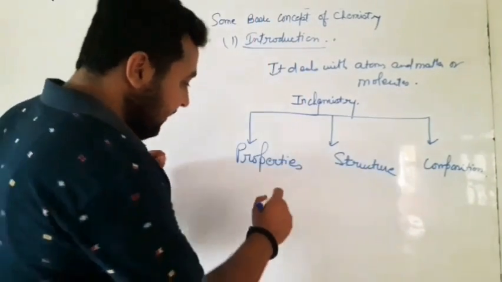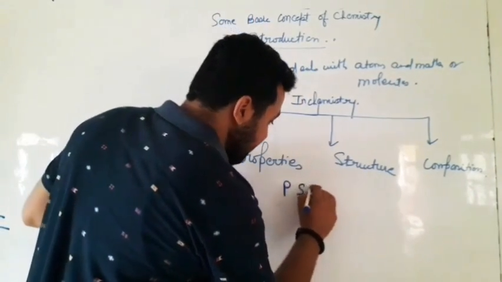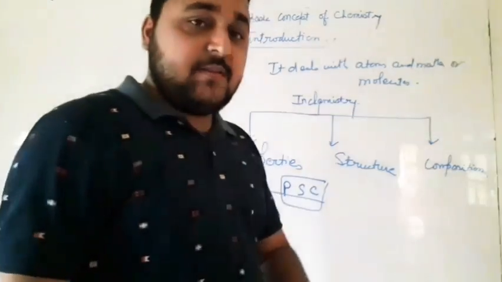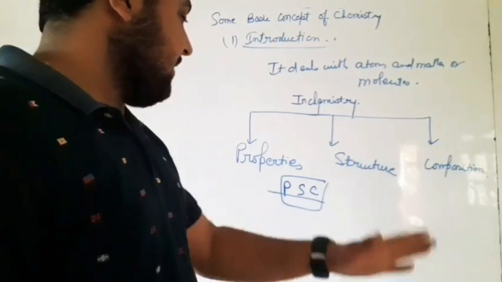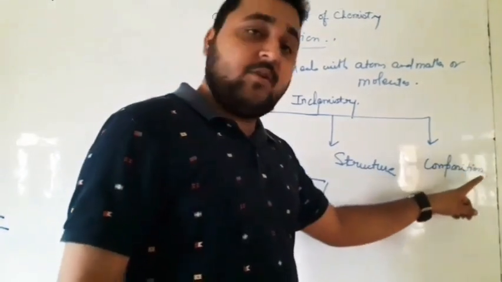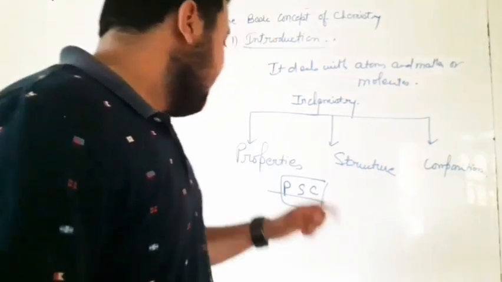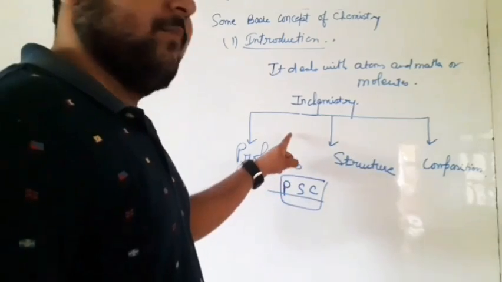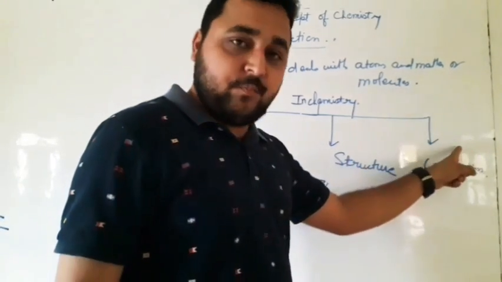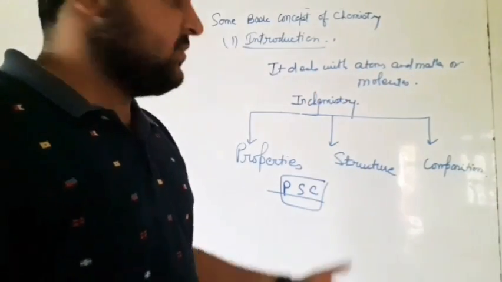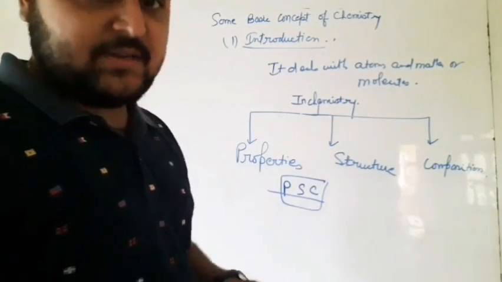So you are getting another definition here, that is SPC. Chemistry is a branch of science which deals with the properties, structures and the composition of a particular molecule, atom or substance.